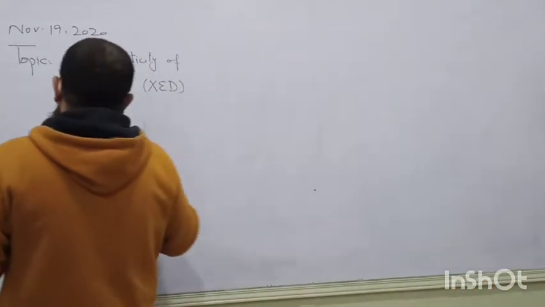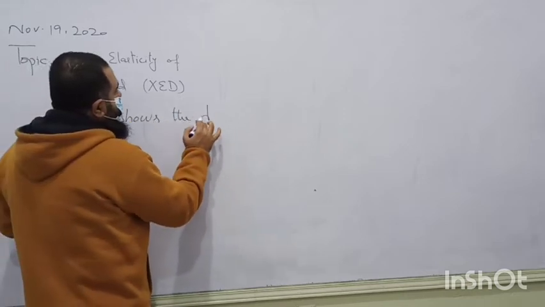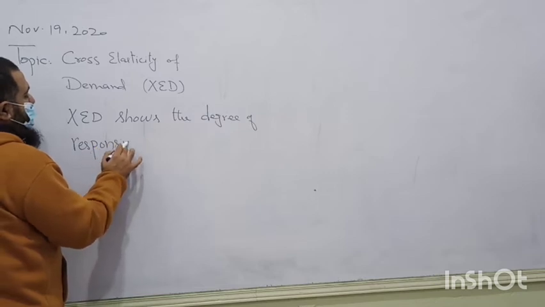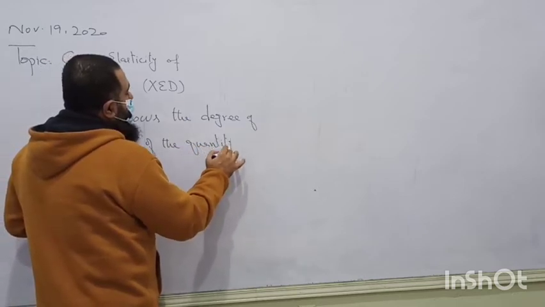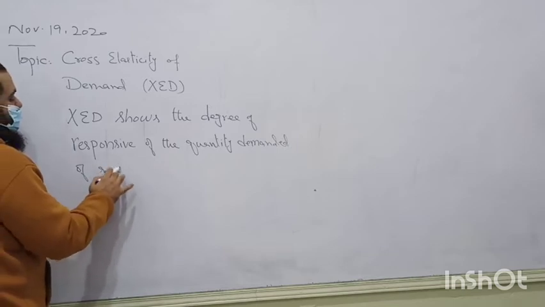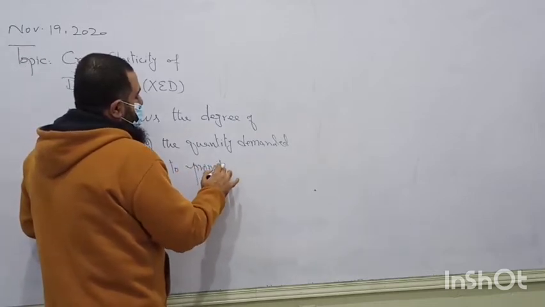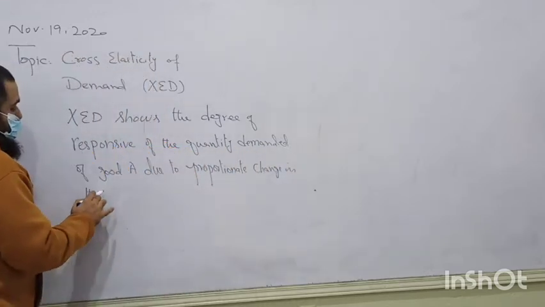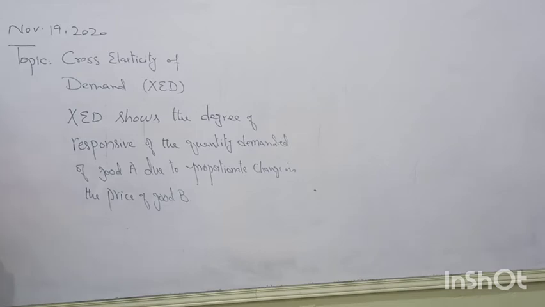What do we say? Cross elasticity of demand shows the degree of responsiveness of the quantity demanded of good A due to the proportionate change in the price of good B. Like the price of B is affecting the demand of A.